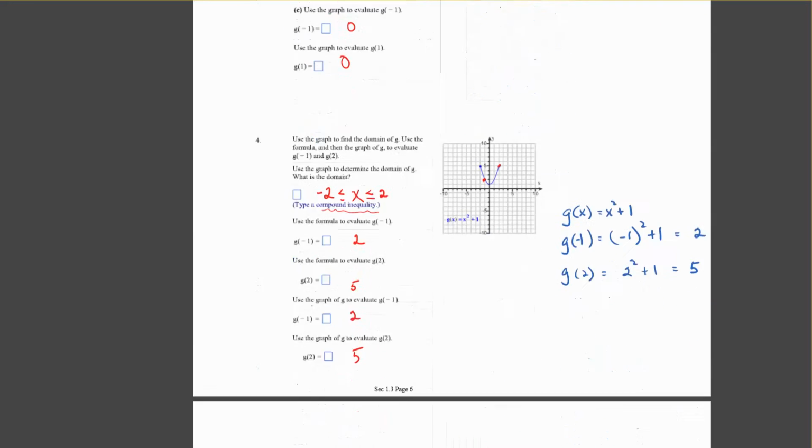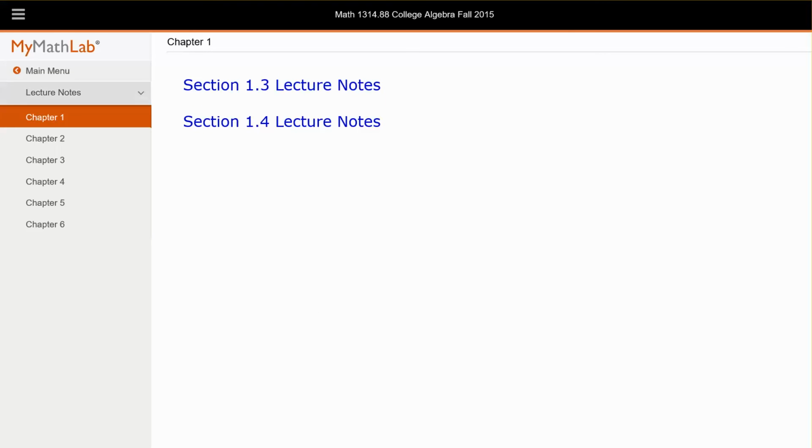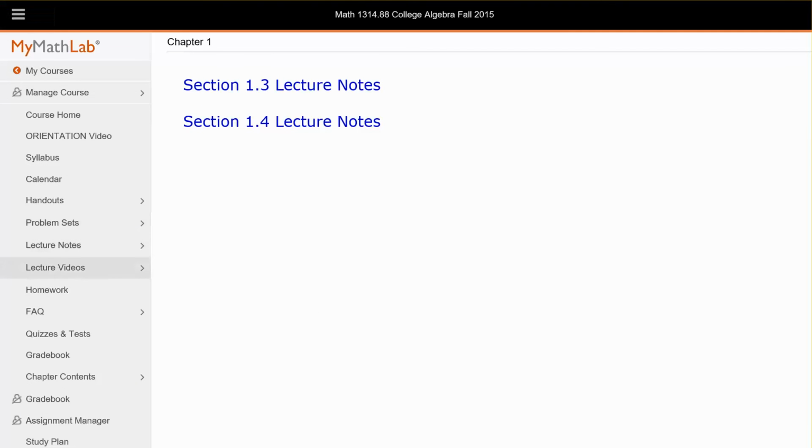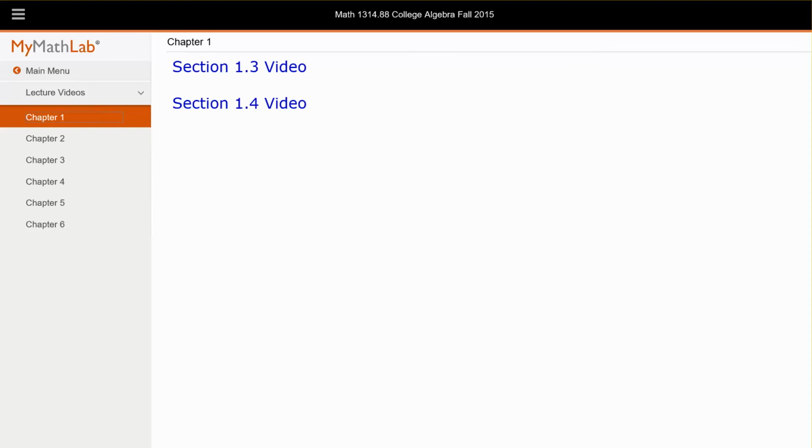So they'll help you as you try to do the problems there is that to help you with those. The next button down is lecture videos. So on chapter 1, we've been looking at everything from 1.3. So if I do that, and I play this video. This is section 1.3 in college algebra, functions and their representations.